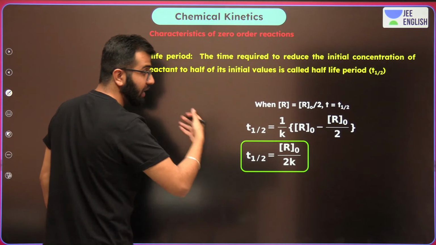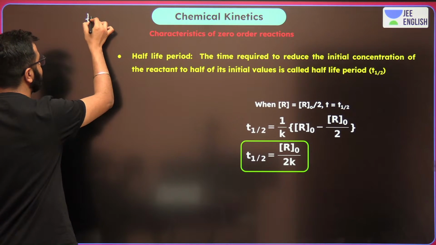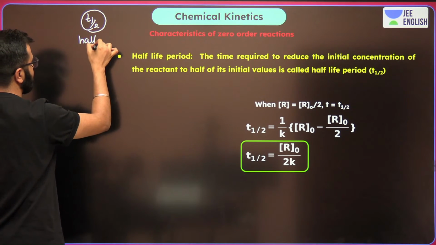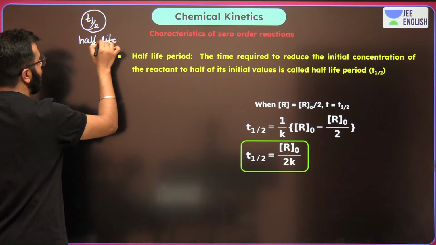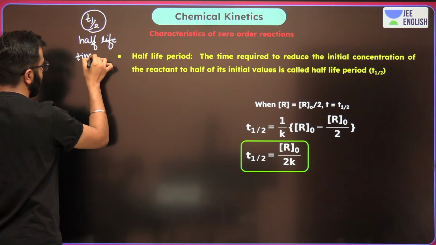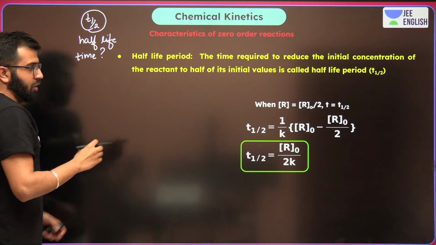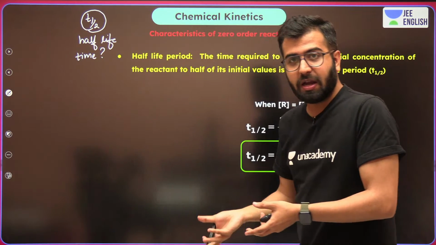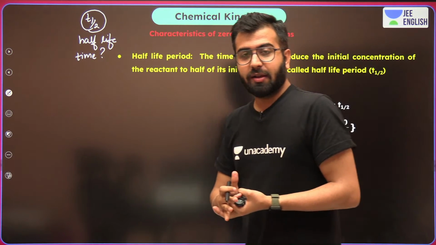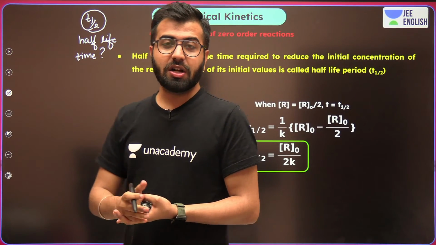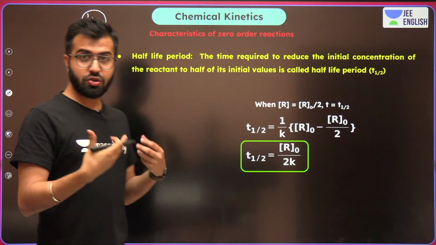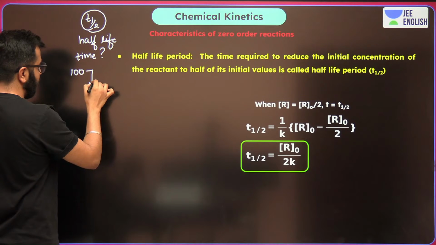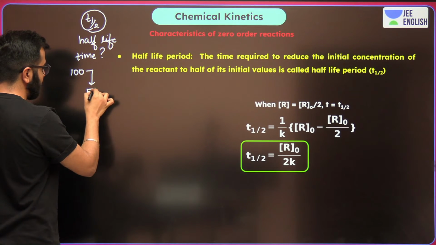Okay? And now let's talk about more. Over here, whenever we are going to talk about half-life. What is a half-life? Half-life means how much time does the reaction need to spend in order to make its final concentration equal to half of its initial concentration. So let's say you took 10 molecules of reactant. How much time will it take to become 5?